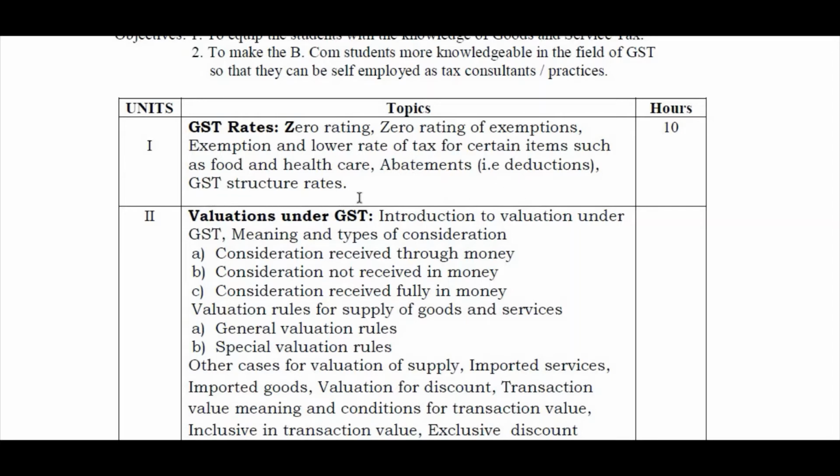GST structure rates means 0%, 3%, 5%, 12%, 18%, 28%. These are the slabs. This is also called the GST structure rates, right? Which are the goods which fall under 5%, 12%, 18%, and 28%? What is the logic behind that? That is what we are going to learn.